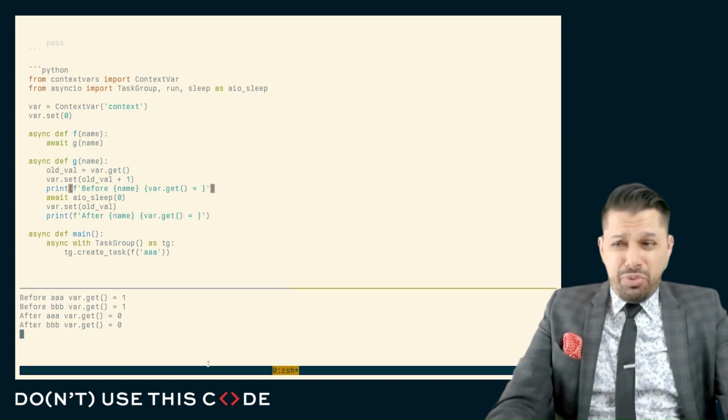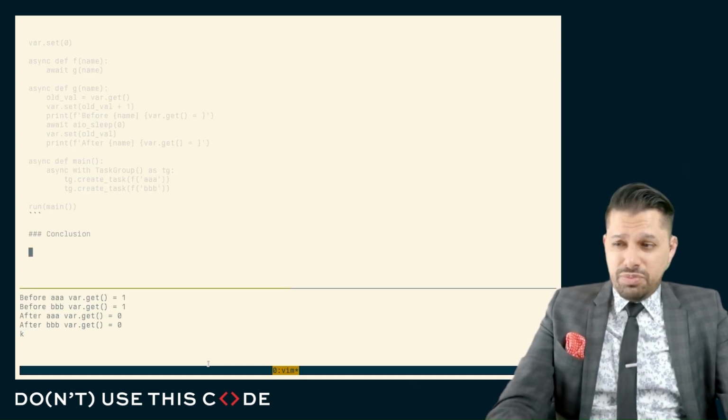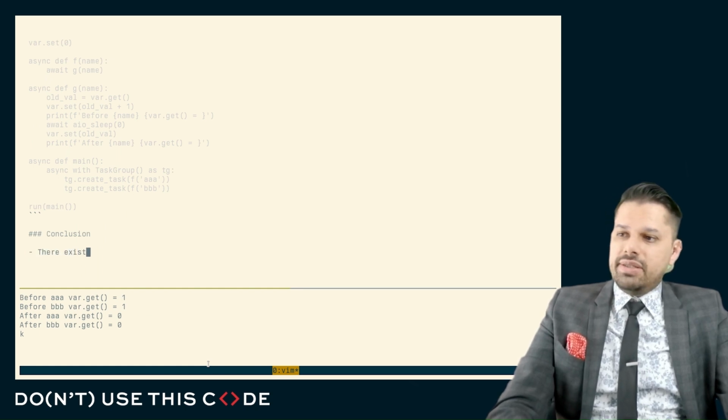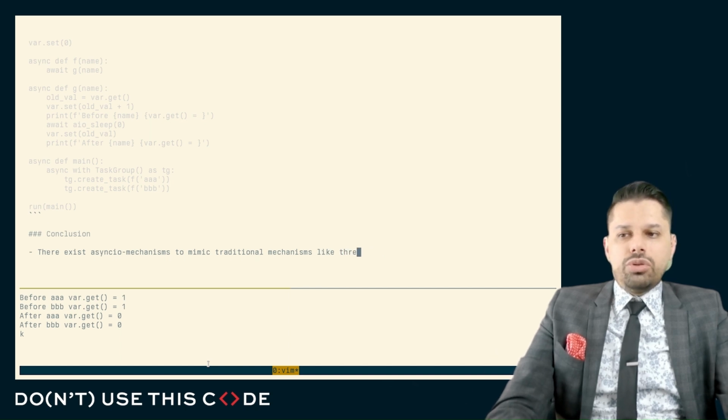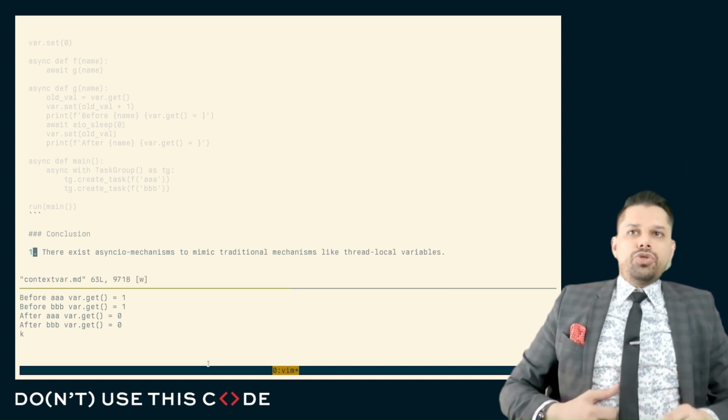Now, that's a very abbreviated introduction to context variables, but in general, you can think that there exist async IO methods or mechanisms to mimic traditional mechanisms like context or thread local variables. And of course, we'll leave that for your future discussion.